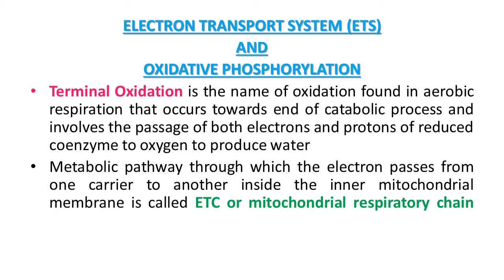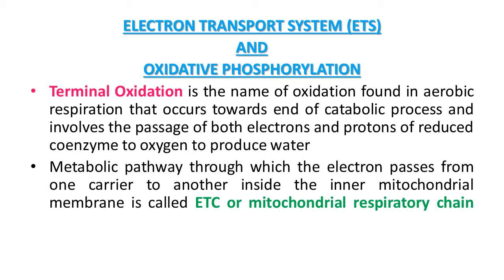The metabolic pathway through which the electron passes from one carrier to another is called ETS or electron transport system, and it is present in the inner mitochondrial membrane. That is important here.